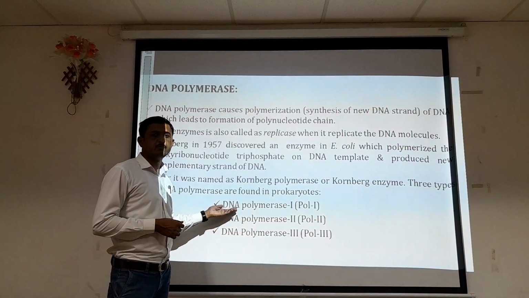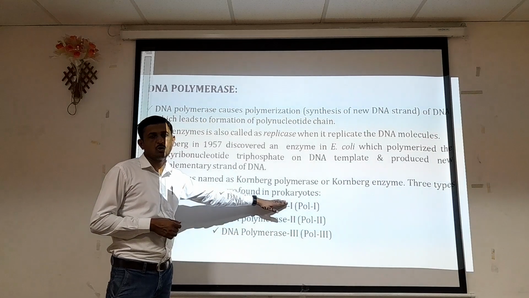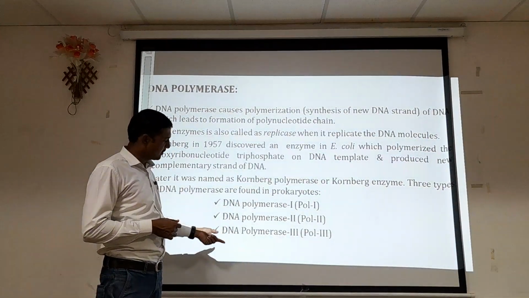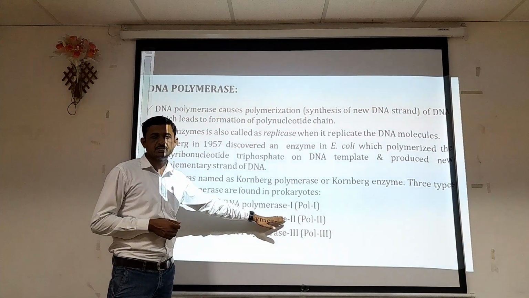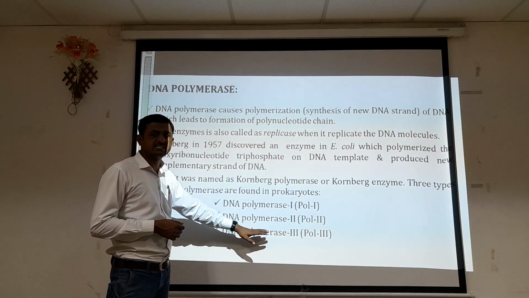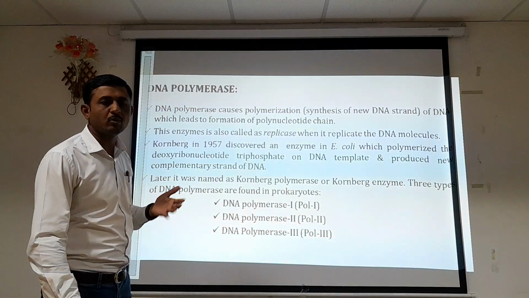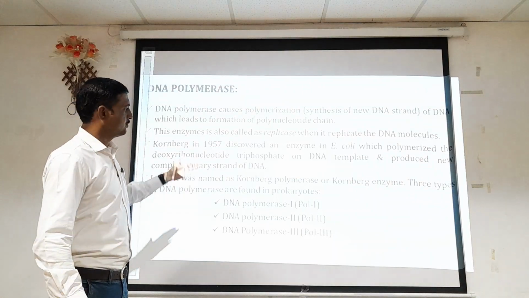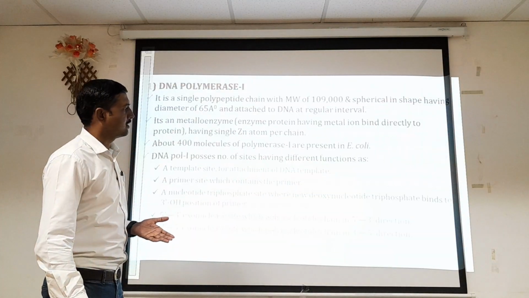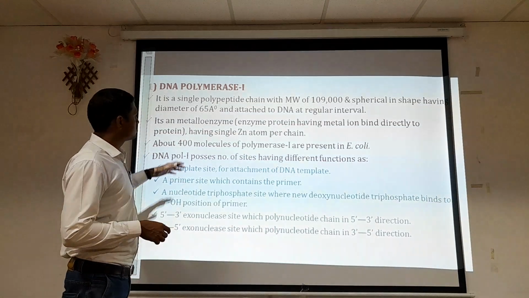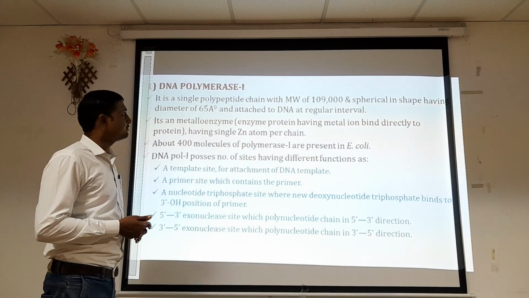One is DNA polymerase 1, in short Pol1. Another is DNA polymerase 2, that is Pol2 enzyme. DNA polymerase 3 is the third enzyme. In short, you can say Pol1, Pol2, Pol3, or polymerase 1, polymerase 2, polymerase 3. With respect to that, they are classified as polymerase 1, polymerase 2, and polymerase 3 enzymes. So, we will discuss one by one.